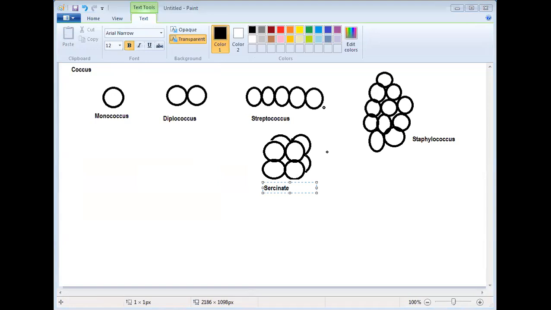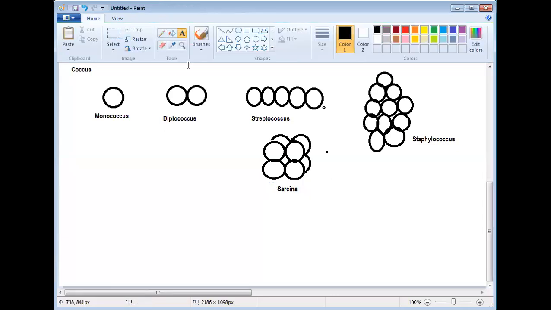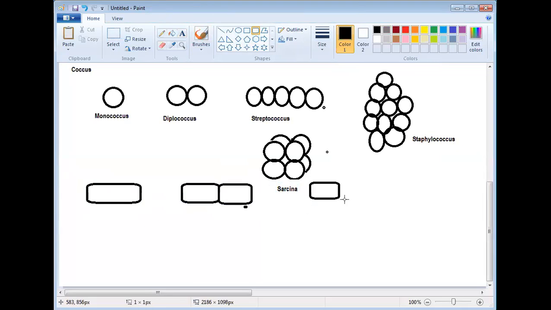Sarcina, or sarcinae. Okay. A bacteria may be rod shaped like this. You may find two rods joining each other like this. You may find a large number of rods joining and forming a structure like this.